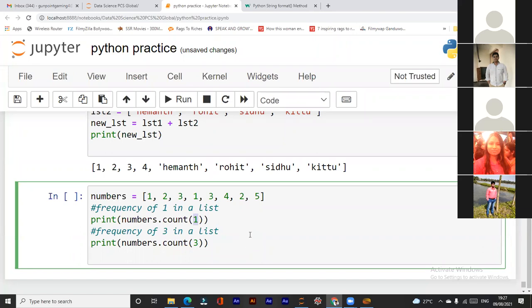Yes, it's the item, not index. Okay, so you need to remember these things. But the beauty of Python is that if you don't remember this also, it will tell you in the error what you need to do. So by mistake, if you take it as index also, then you will come to know what you have to perform. So nothing to worry. But here it is the item, not the index number.